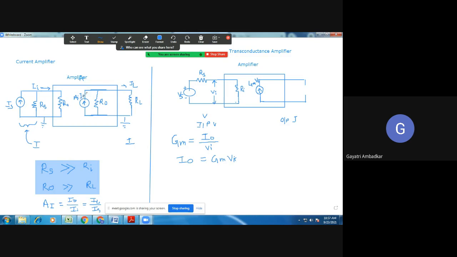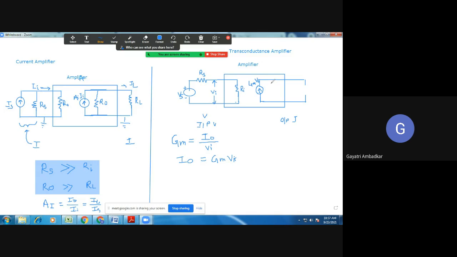Similarly, here also, see, I wrote AI into II, which is nothing but the value of IO. This is a current amplifier. It will give me current. So I must write here the current, which is equal to output current IO, but I will write it in this form. So this is our output current source.